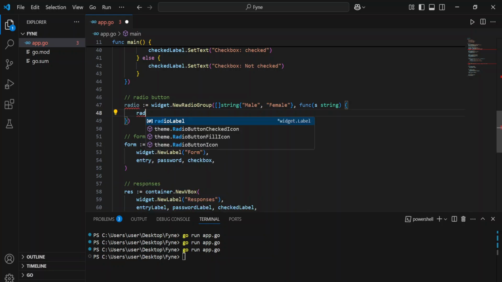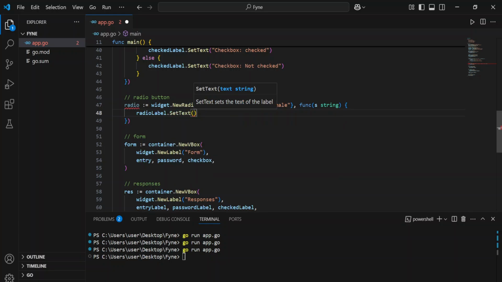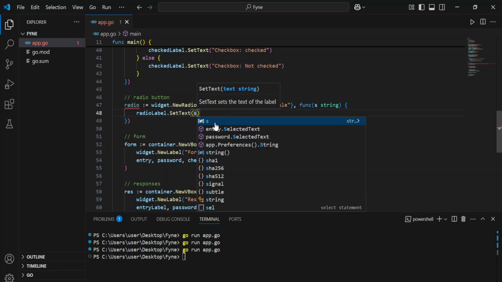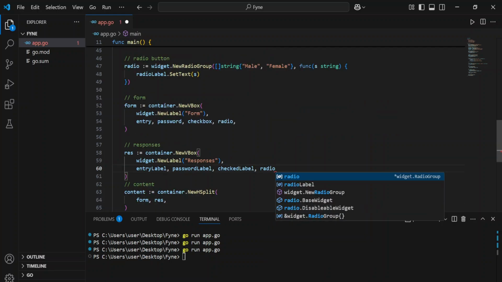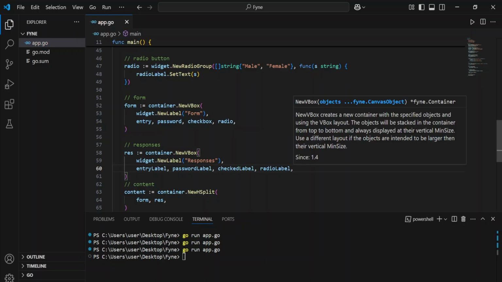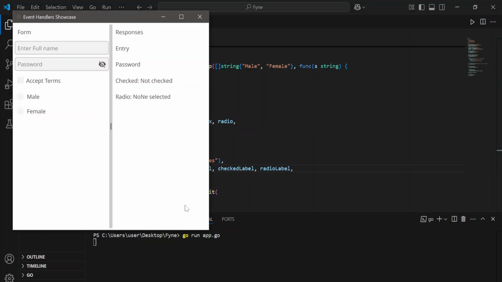You're going to say radio label dot set text to s. And then for the form, we're going to have a radio, and then here we're going to have a radio label. And then let's run the app and see how it looks.